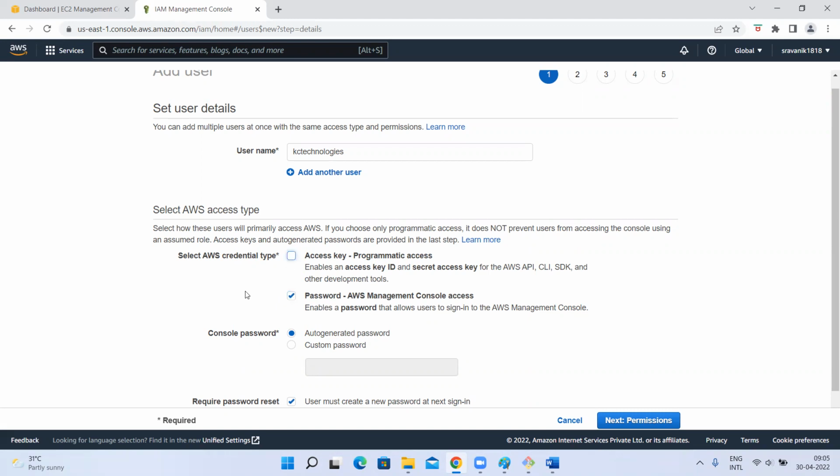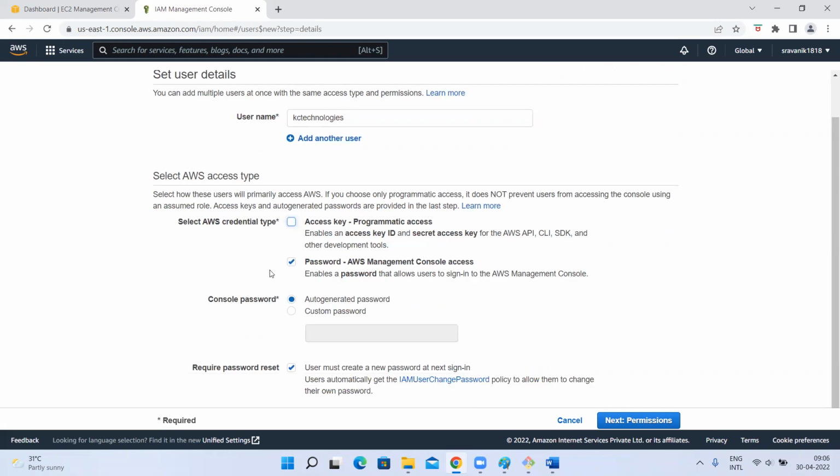Yes. For now, you don't know what programmatic access is, we'll see it later. So now I want only console access, I'm selecting this. Now, is this user going to be me? No, I'm creating it for my colleague. This is his username, and the password is auto-generated. AWS itself will generate an alphanumeric password for him.